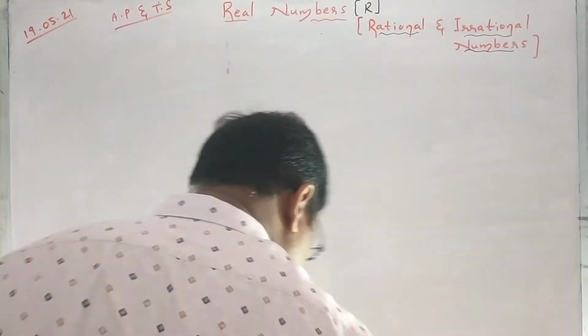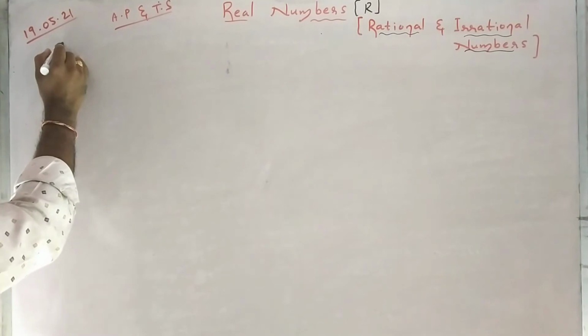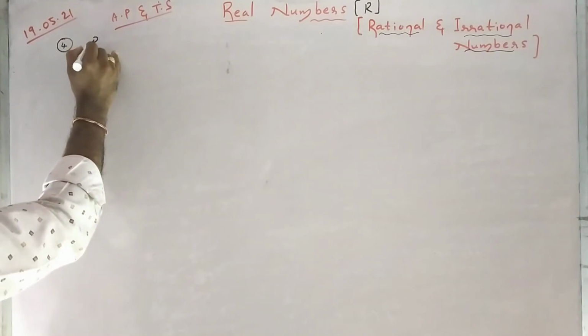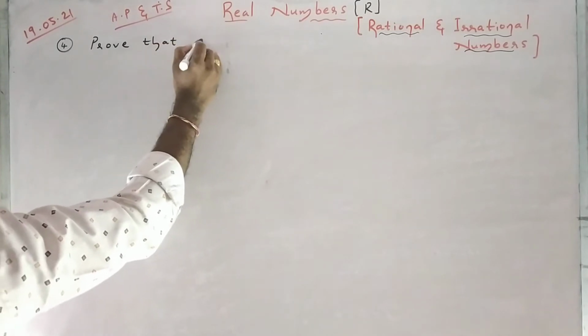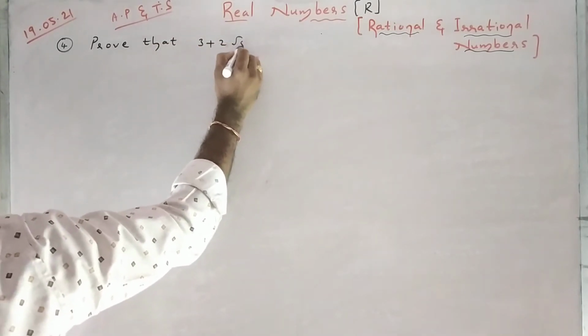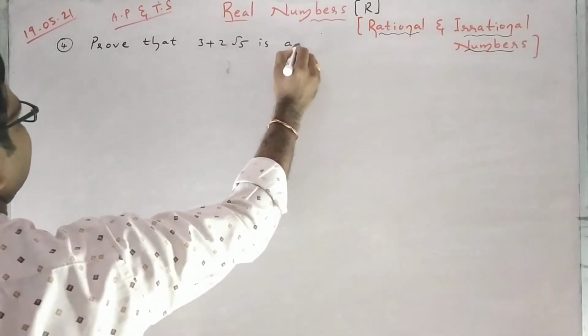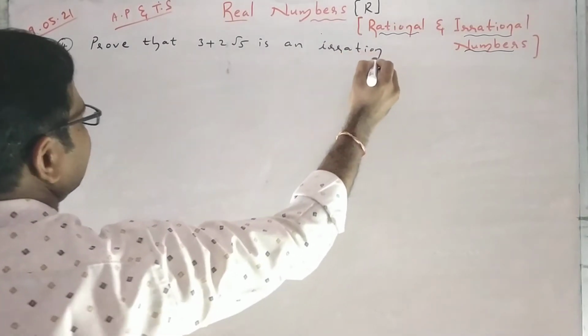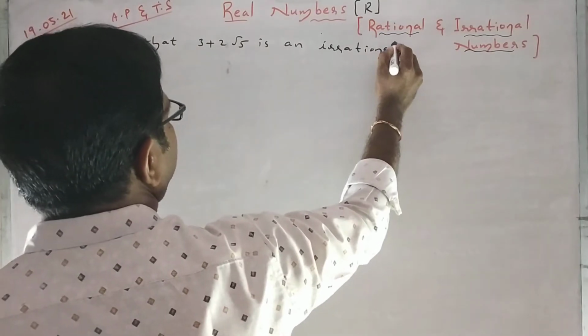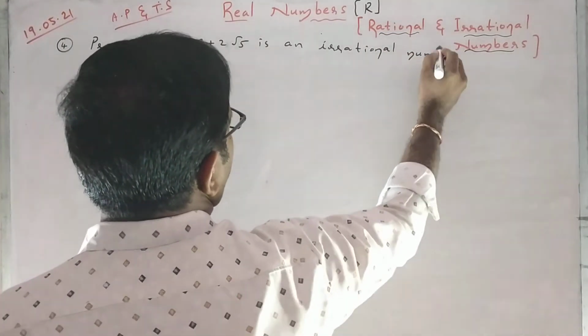3 plus 2 root 5. Prove that 3 plus 2 root 5 is an irrational number.